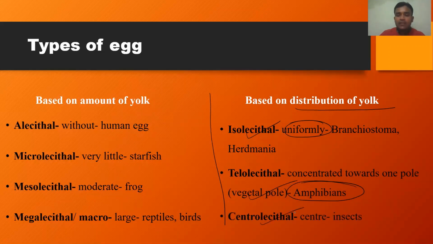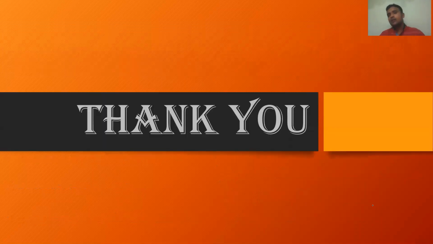The next one is centrolecithal. In case of a centrolecithal egg, the yolk is present at the center, and most commonly insects produce centrolecithal eggs. So these are the very important points related to the structure of the male reproductive system as well as the female reproductive system, including along with the NCERT topics, some additional points. So just go through it.